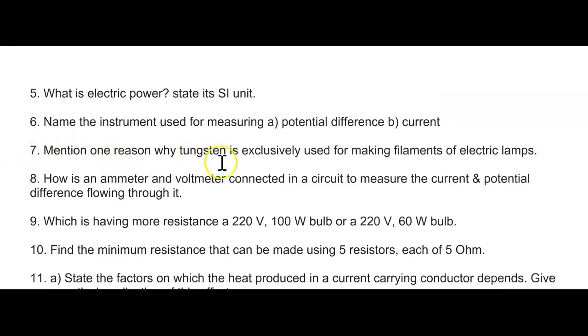Mention one reason why tungsten is exclusively used for making filaments of electric bulbs. So why do we use tungsten in electric lamps, electric bulbs, all are one and the same. Why do we use tungsten in that? You have to give the reason.